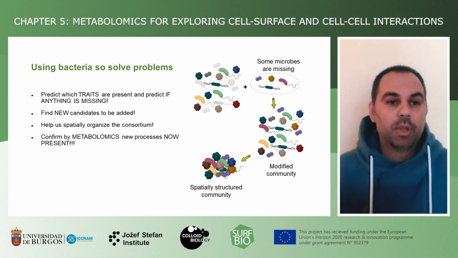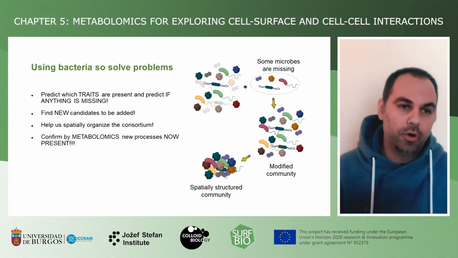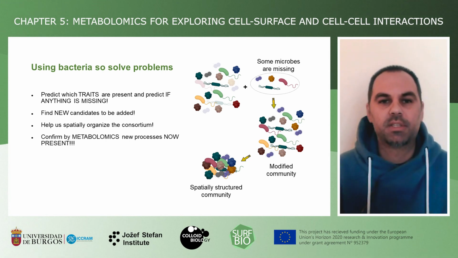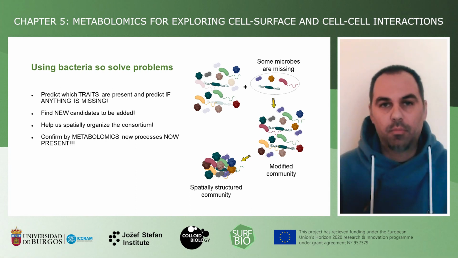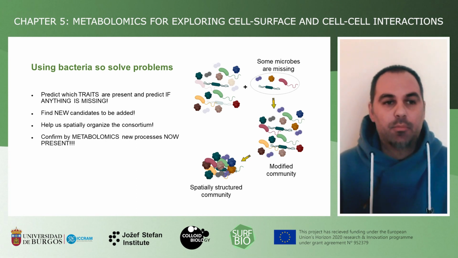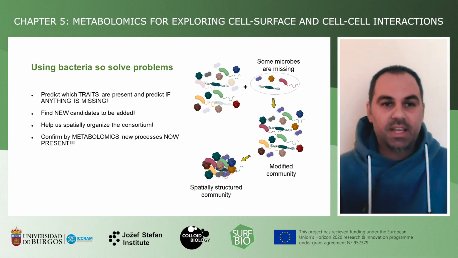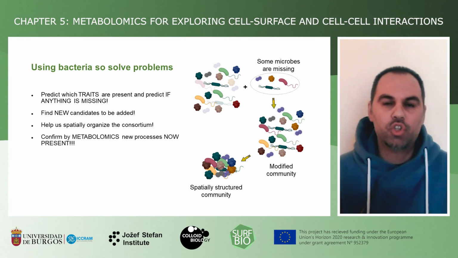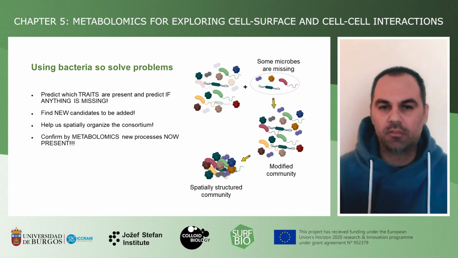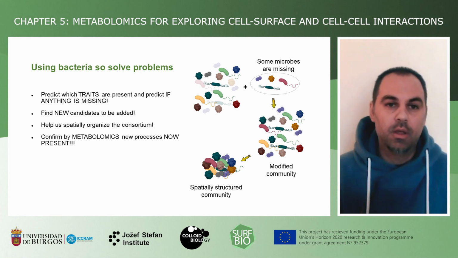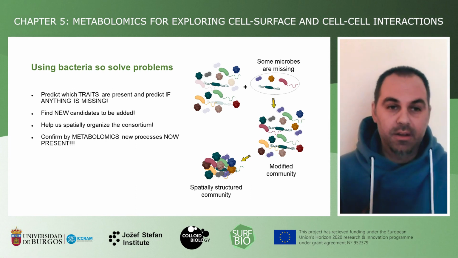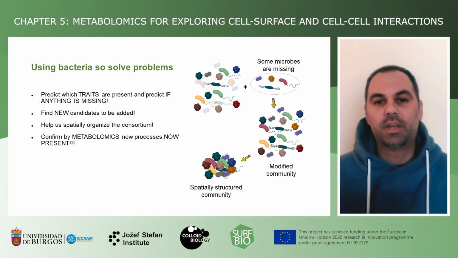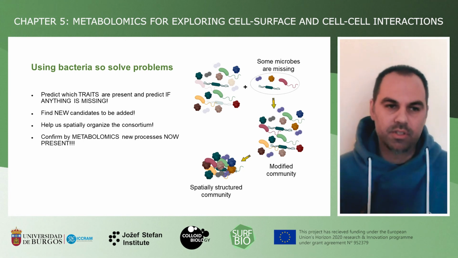In the end, let us have a look at a more general example of how metabolomics can help us design applicative solutions using microorganisms. For example, metabolomics can help us understand which traits might be missing in a given community that we are studying, the traits which we would like to see present there. It can then help us find new microbial candidates which can be added to this community.